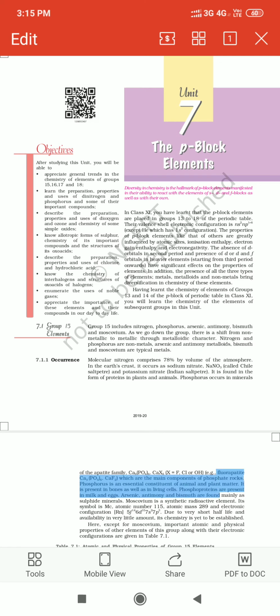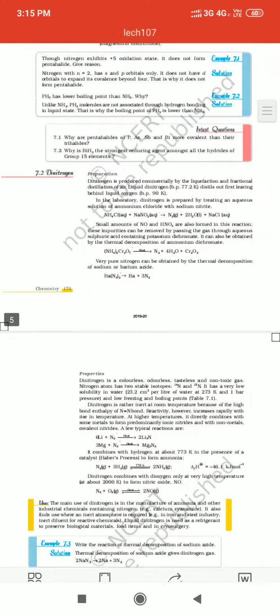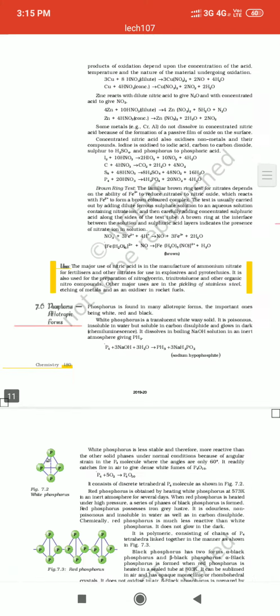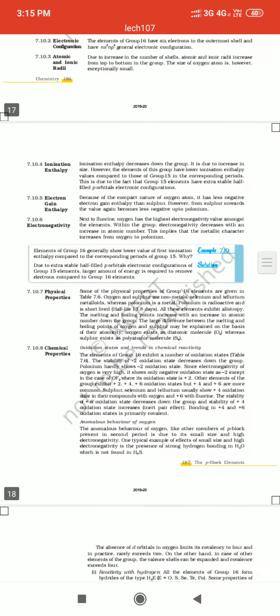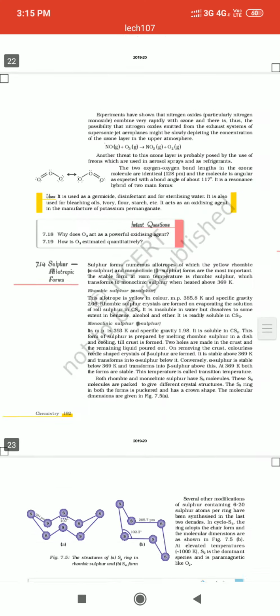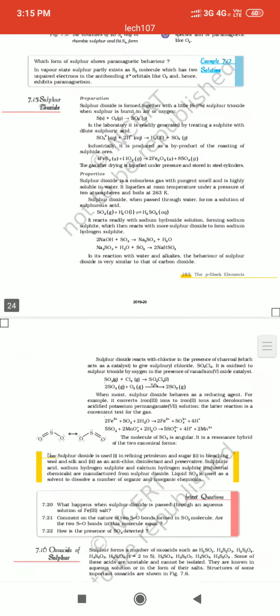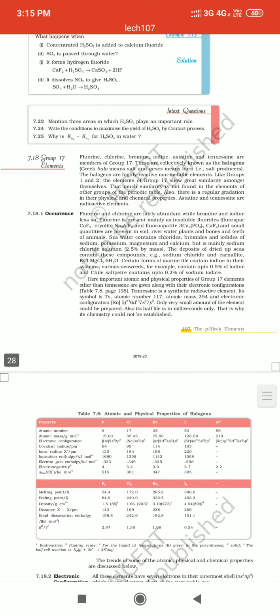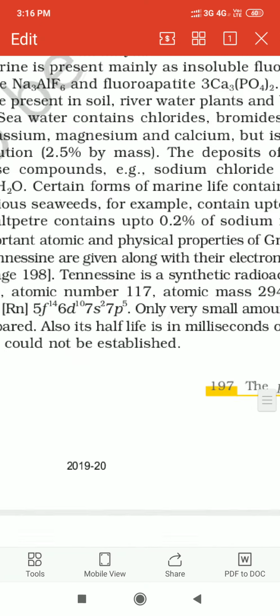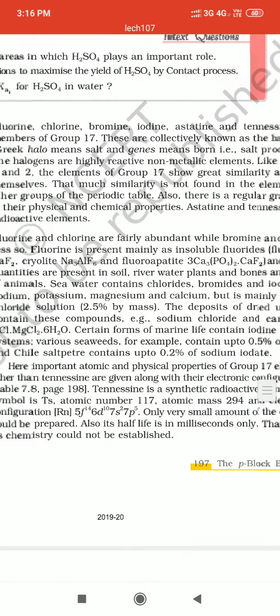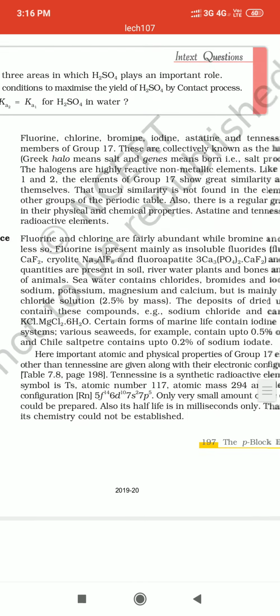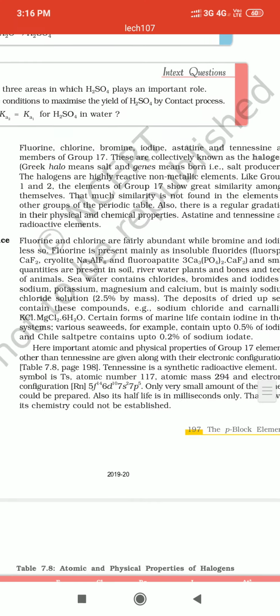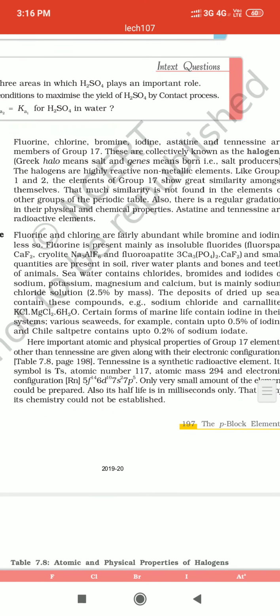of the P block elements. Now, let me take out group 17. Group 17 of the P block elements. Now, group 17 comprises elements like fluorine, chlorine, bromine, iodine, and astatine.